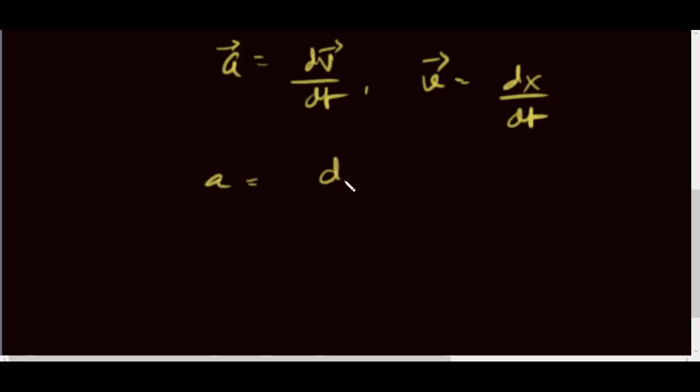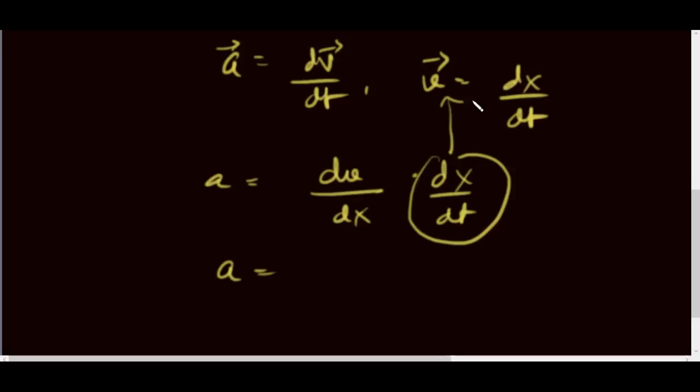Also we have acceleration to be dv by dt, and we have velocity to be dx by dt. We just rearrange the terms. So we can write here dv by dx into dx by dt. So we see dx can be cancelled anytime, so we are left with dv by dt, the original expression. And what was this? This was a, so we can write this as v dv by dx.